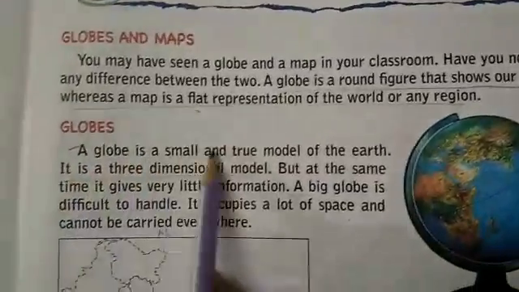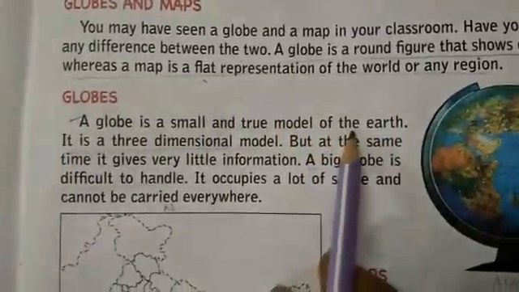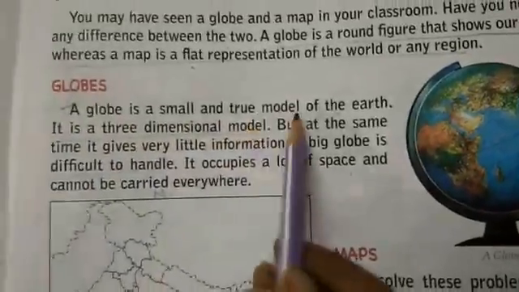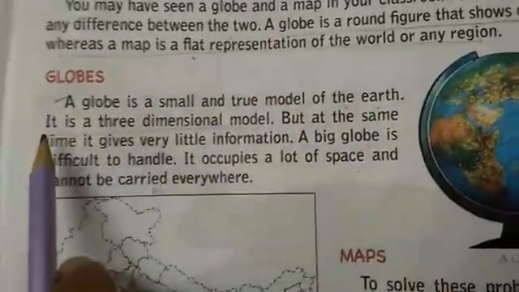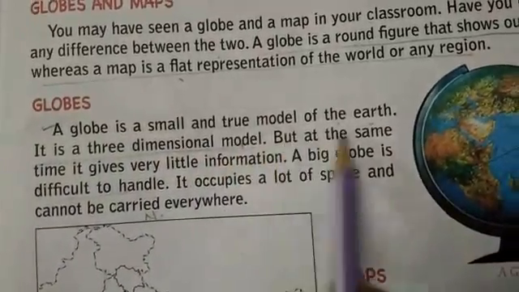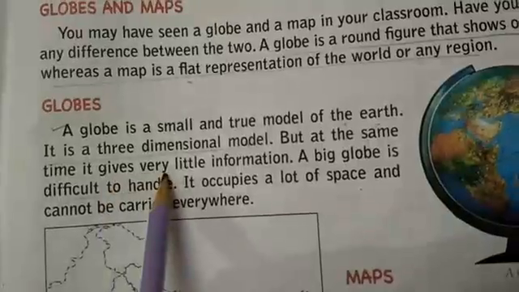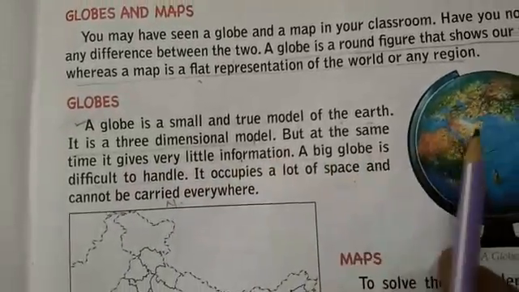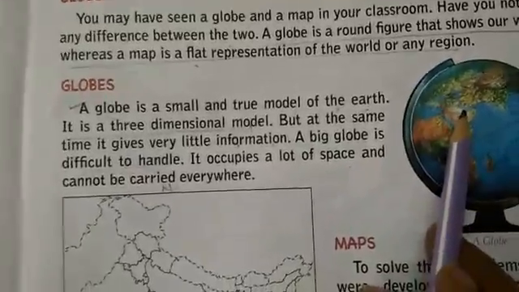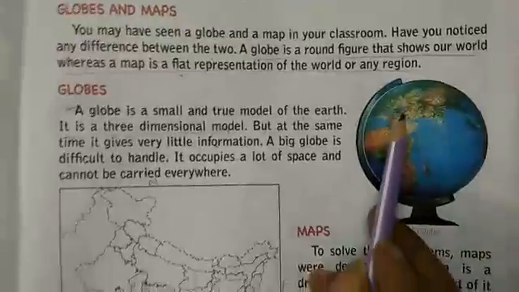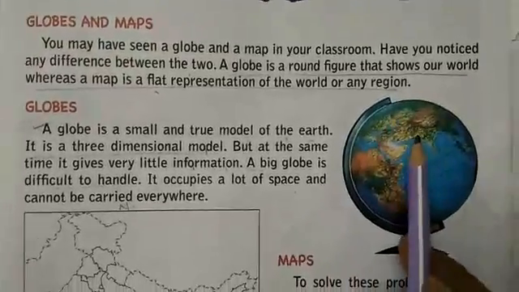Globes, a globe is a small and a true model of the earth. What is a globe? It is a small and a true model of the earth. It is a three-dimensional model, but at the same time, it gives very little information. It will show you all about the world, but it will not be proper information.